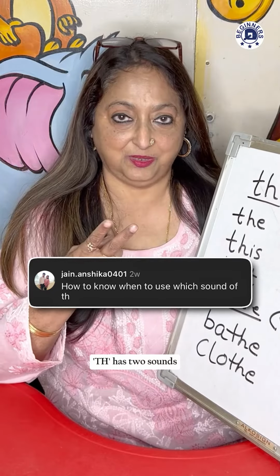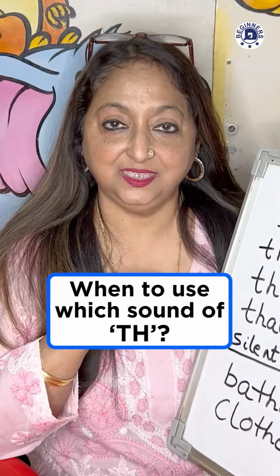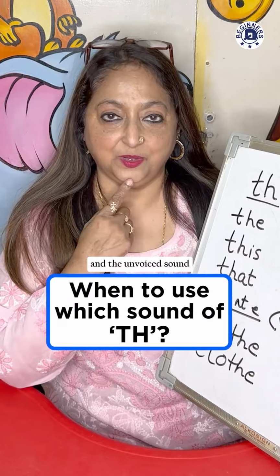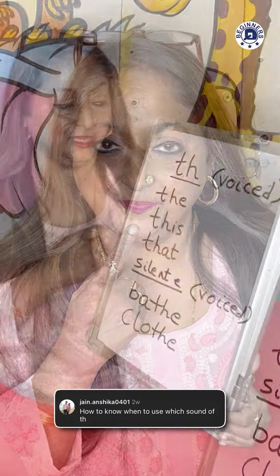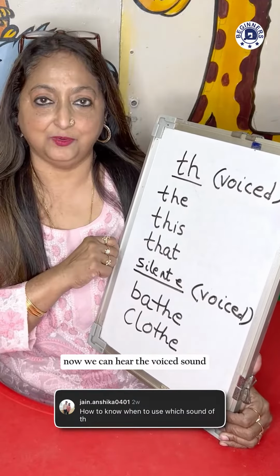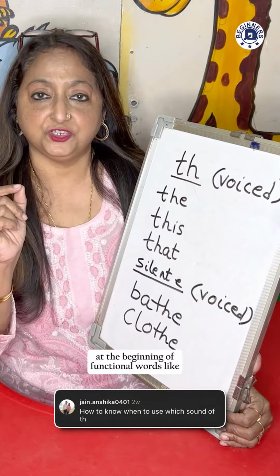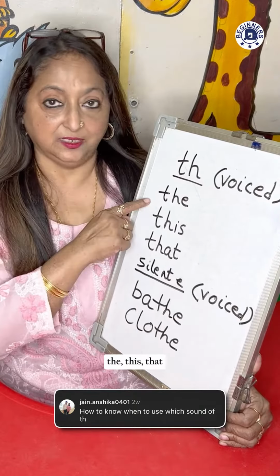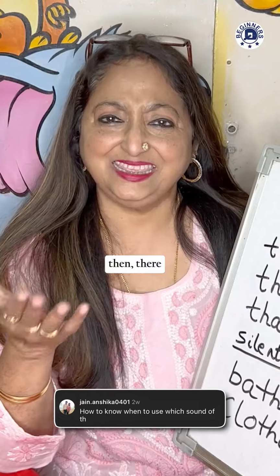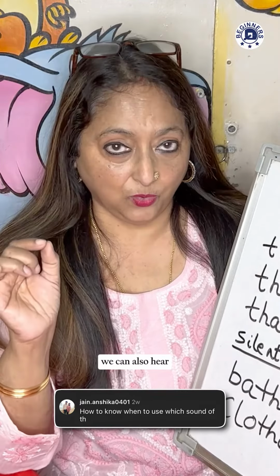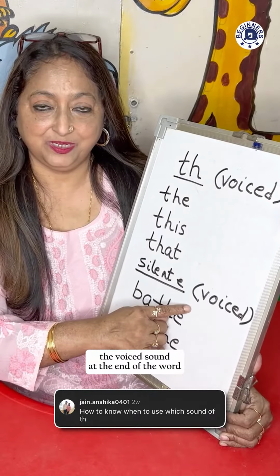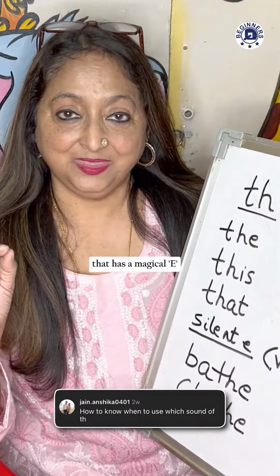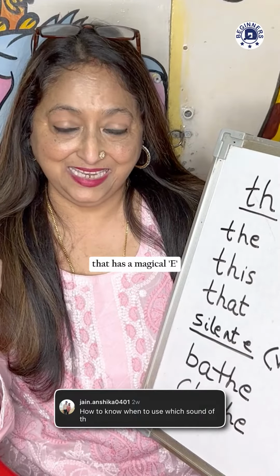TH has two sounds: the voiced sound, "the," and the unvoiced sound, "th, th." Now, we can hear the voiced sound at the beginning of functional words like the, this, that, then, there. We can also hear the voiced sound at the end of a word that has a magical E.